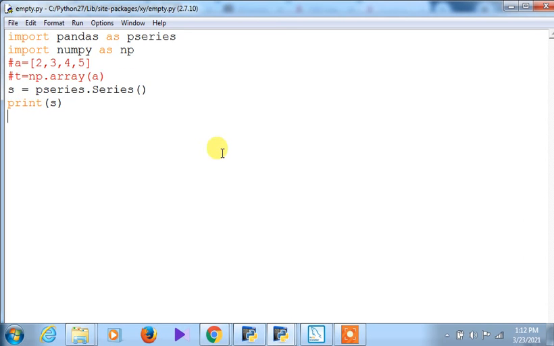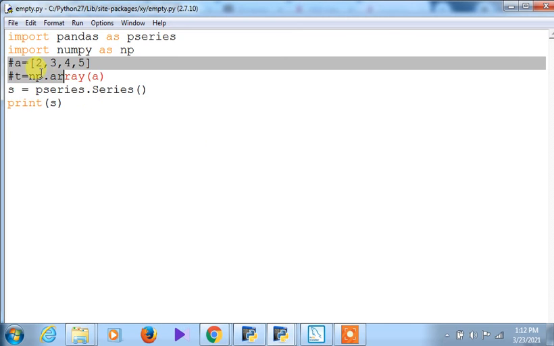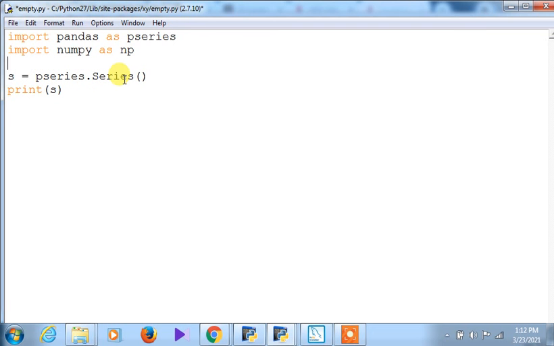That is also basically on how an empty series can be created. This is just an empty series. Don't consider these two lines, I'll come to that one also. I am removing these two lines right now, just to create an empty series. Fine. So what is an empty series? The series where there are no values,